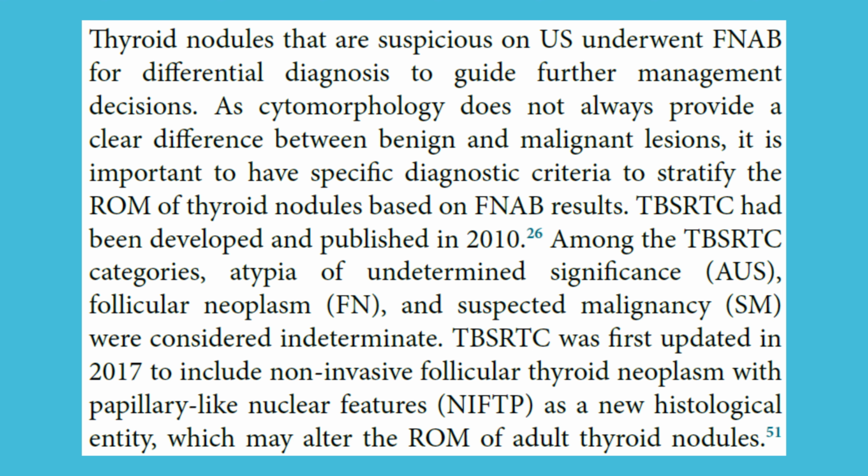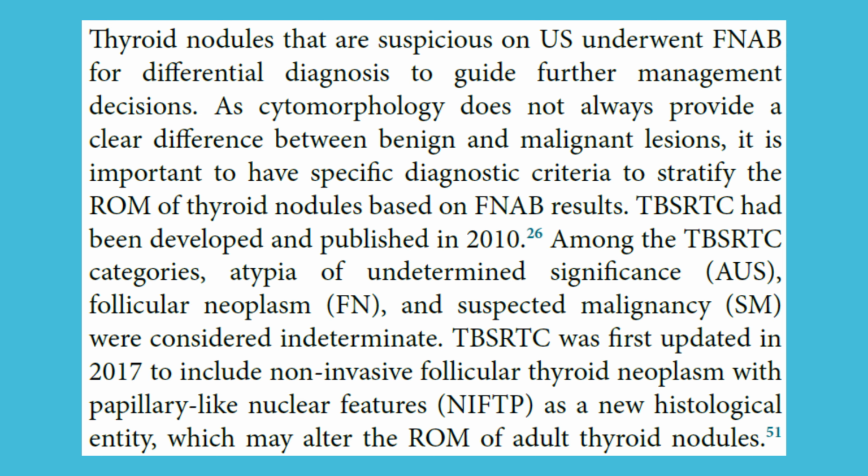TBS-RTC was developed and published in 2010. Among the TBS-RTC categories, atypia of undetermined significance, AUS, follicular neoplasm, FN, and suspected malignancy, SM, were considered indeterminate.